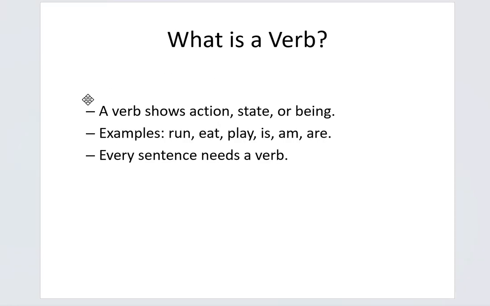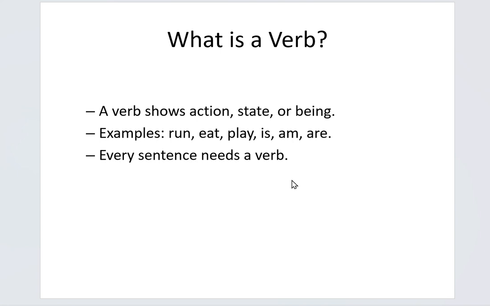What is a verb? A verb is a word that shows action, state or being. It tells us what someone or something does, feels or is. For example, run, eat, ate, play, is, am, are. Every sentence needs a verb.